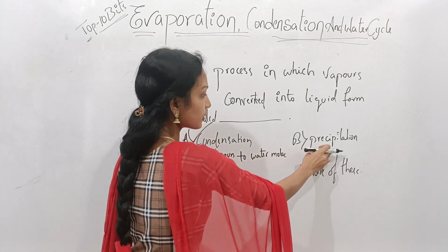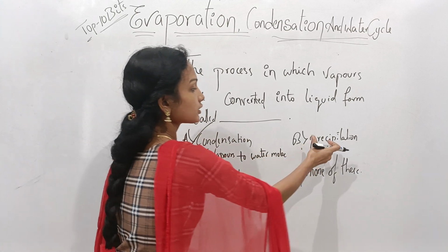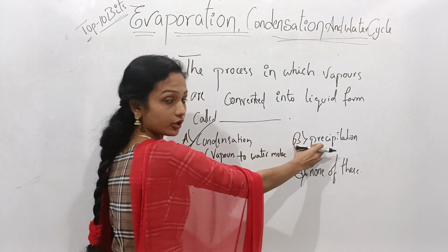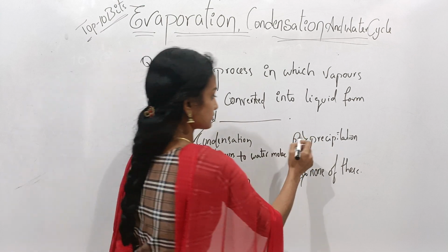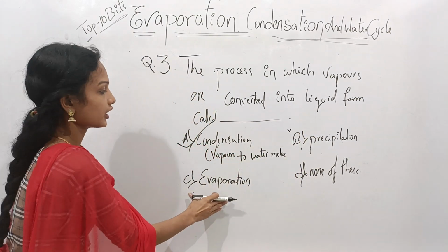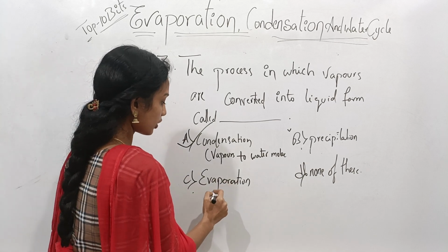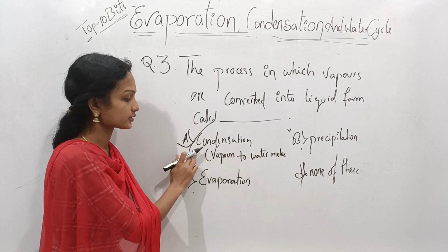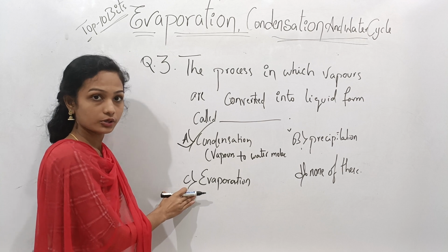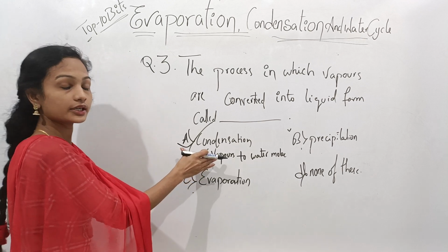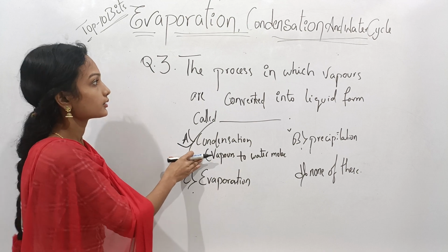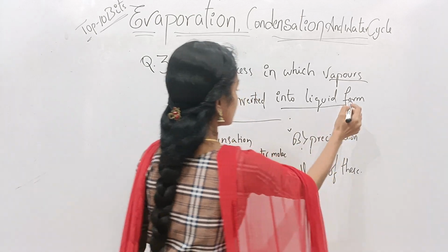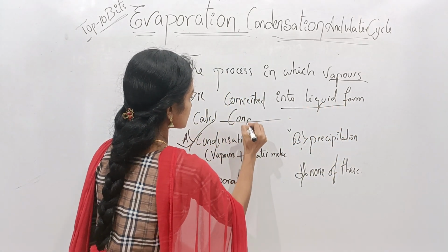Precipitation means when the water molecules combine with dust particles, they form precipitate. So option B is not a correct option. And evaporation means when the water molecules are converted to vapor. That means evaporation is quite opposite to condensation. So option C is not a correct option. Then here the correct option is condensation. That means the process in which vapor is converted into liquid form is known as condensation.